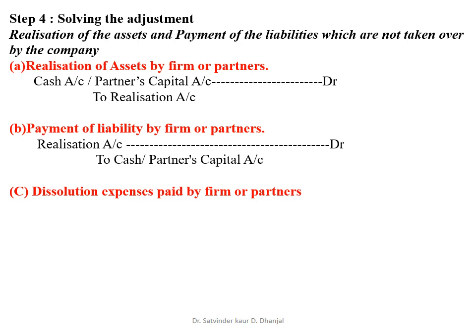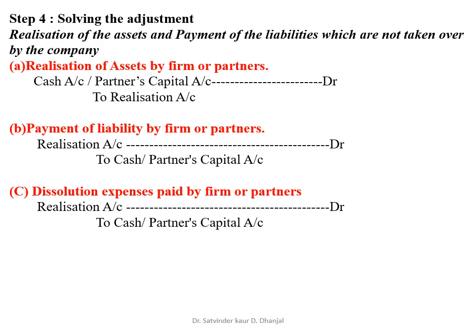C. Dissolution expense which is paid by partner or firm. The journal entry will be realization account debit to cash or partner's capital account. D. Dissolution expense paid by the company. So there will be no entry. So this is your step 4. Step 4 is very easy, solving the adjustments.